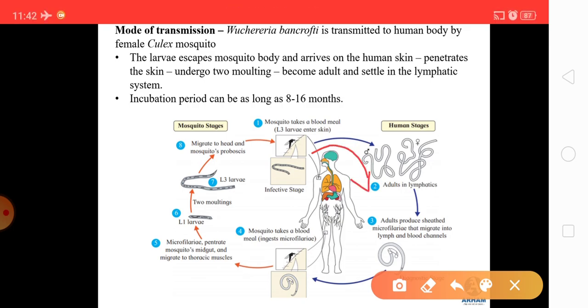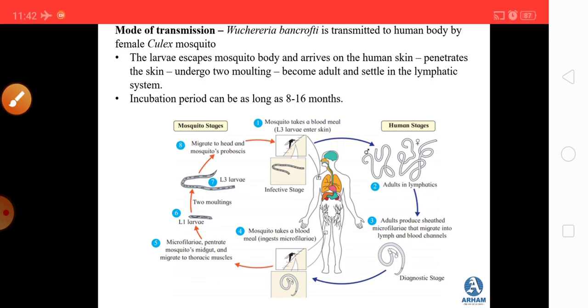Now the incubation period of this particular pathogen, Wuchereria bancrofti, is about 8 to 16 months. That means it can settle in your lymphatic system for 8 to 16 months without any signs and symptoms.